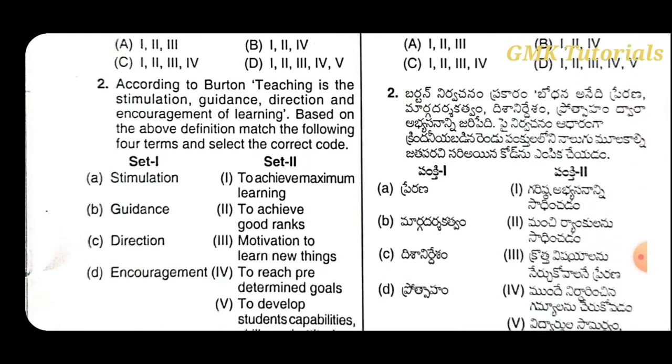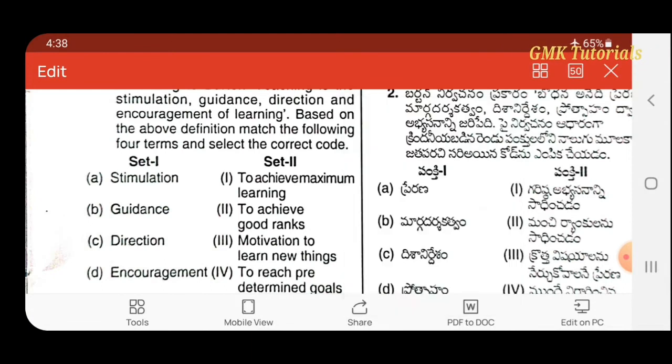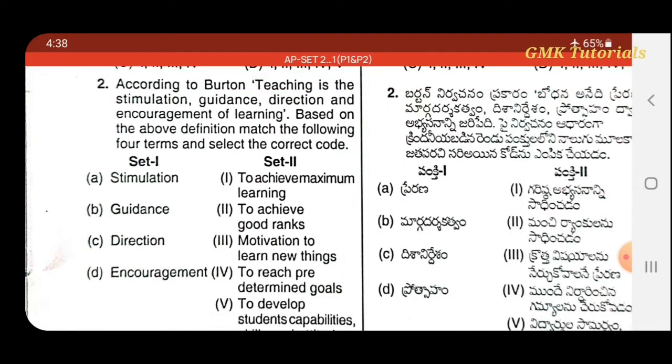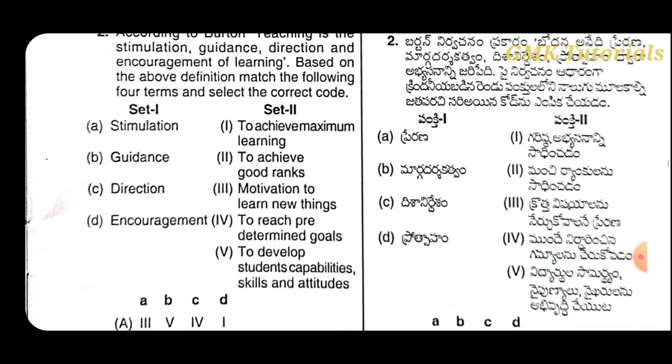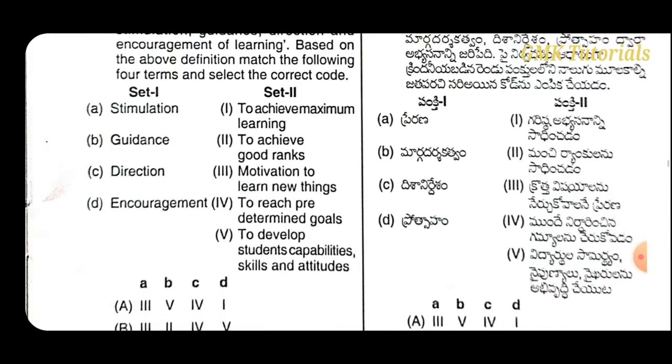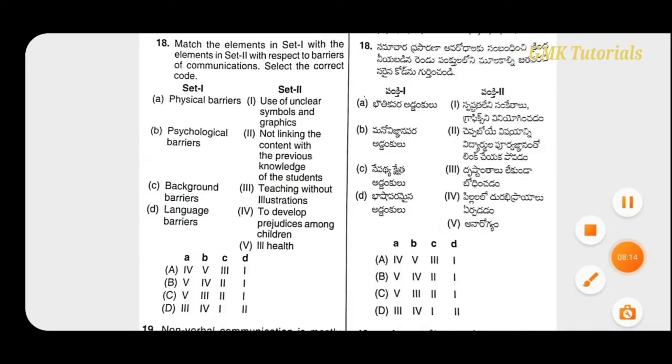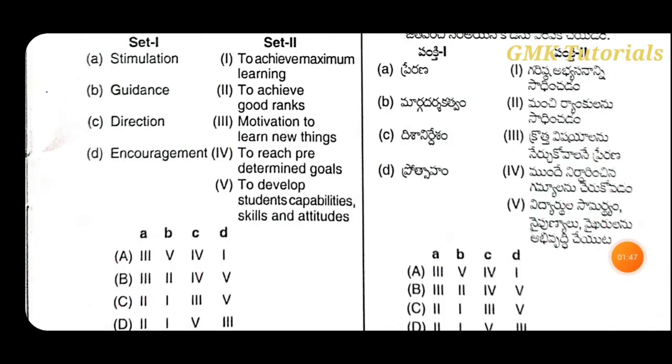According to Burton, teaching is the stimulation, guidance, direction, and encouragement of learning. Based on the above definition, match the following four terms and select the correct code. Here they have given two sets, set 1 and set 2.